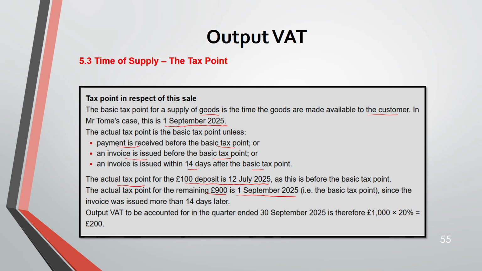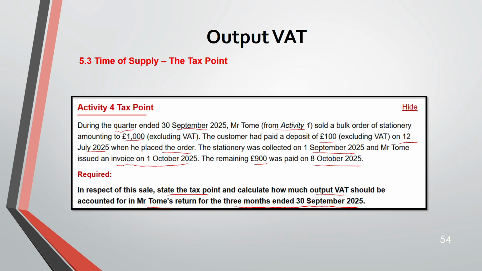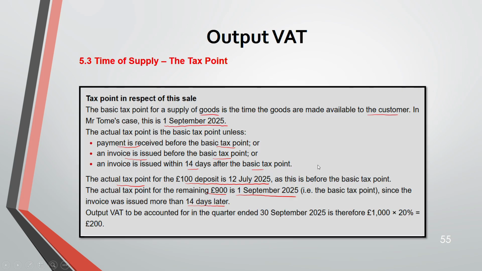Since the invoice was issued more than 14 days later, that is the basic tax point. See, it was 8th October. And if you take from 1st September to 8th October, it is more than 14 days. Basic tax point was 1st September. And your remaining 900 you have paid, that is your actual tax point, is more than 14 days later.